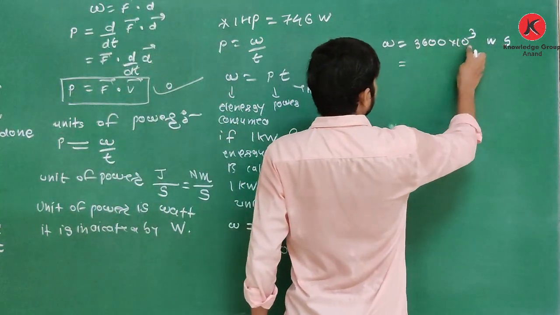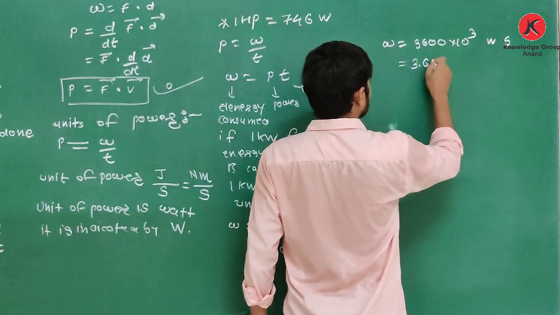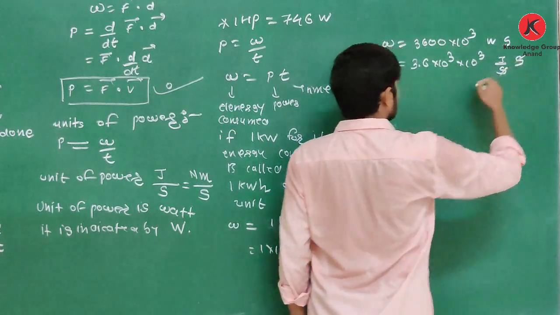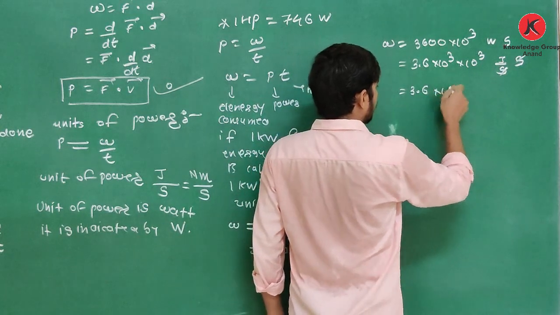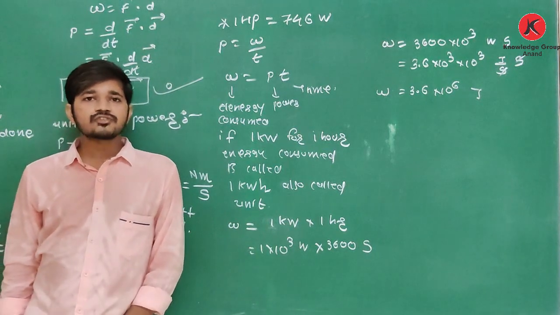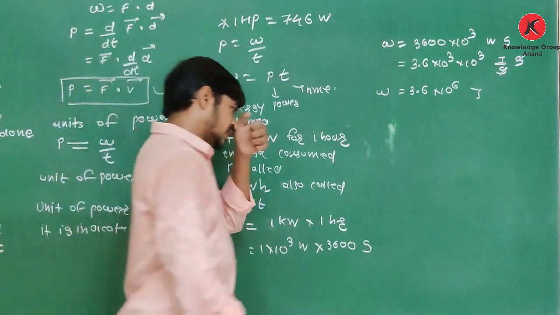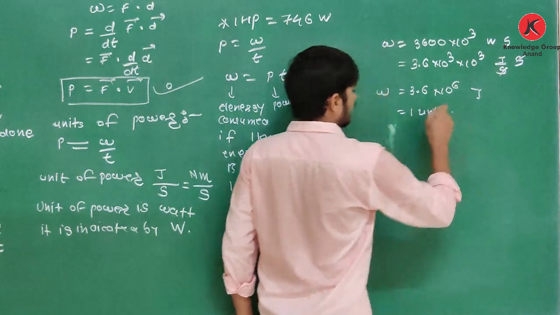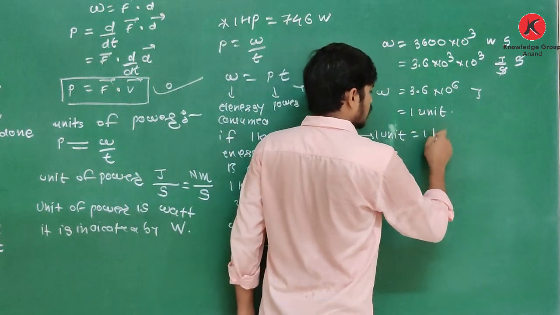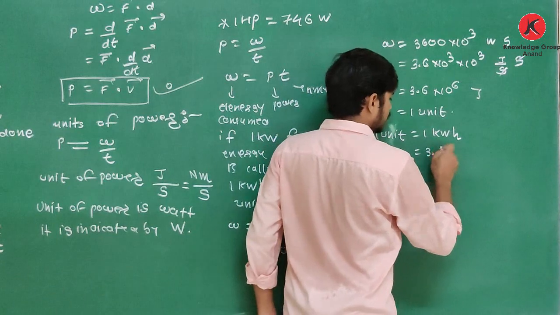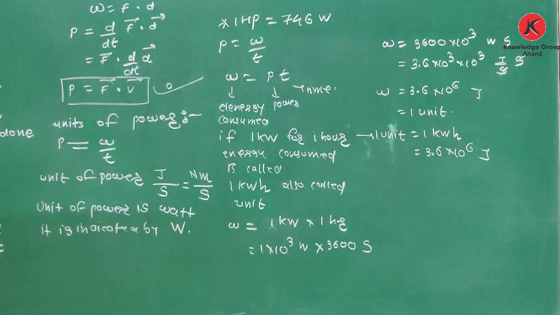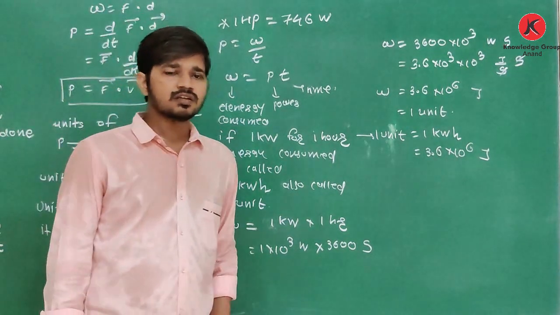Okay, so yes, here I can write it as 3.6 into 10 raised to 3 into 10 raised to 3, watt second, which means joule. So it is 3.6 into 10 raised to 6 joule. Clear about this? And it is called 1 unit energy. So in short, 1 unit is equal to 1 kilowatt hour, which is equal to 3.6 into 10 raised to 6 joule energy. Clear about this?